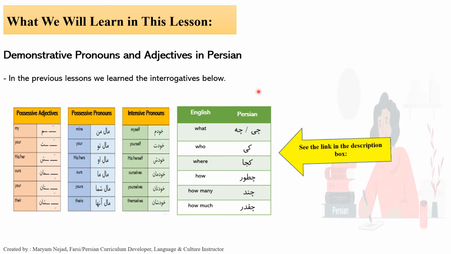And then in other previous lessons we learned these interrogative pronouns. So in this lesson we are going to learn two new interrogatives, so we can add two new interrogatives to this table.